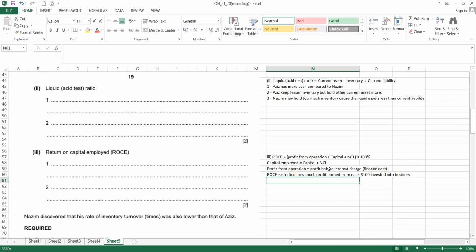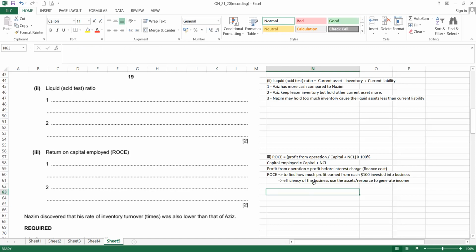So that is what we can indicate as well. And it also shows the efficiency of the business in using the assets or resources to generate income. That is the ROCE meaning.